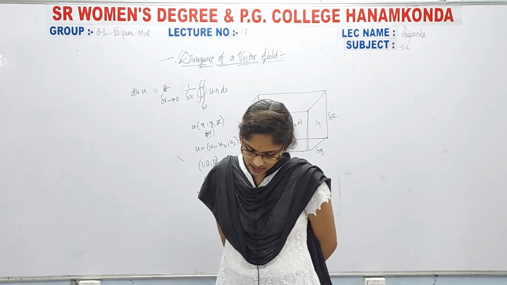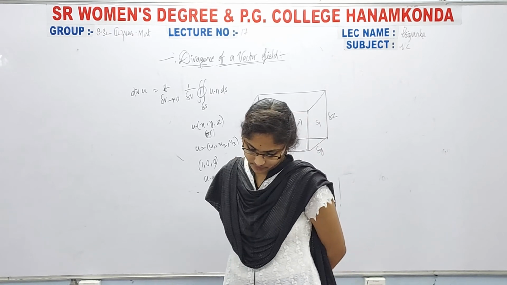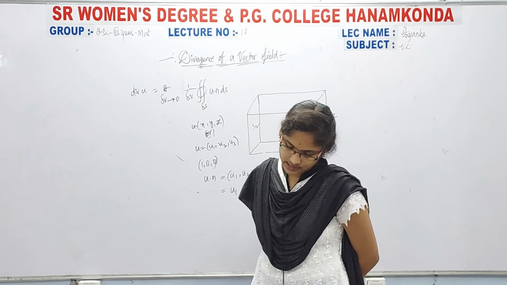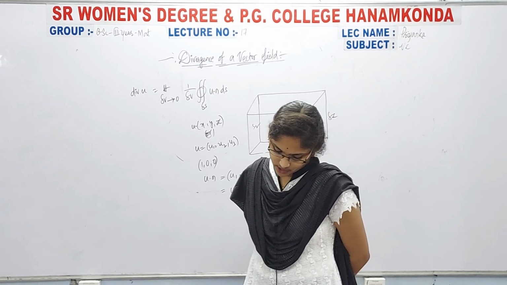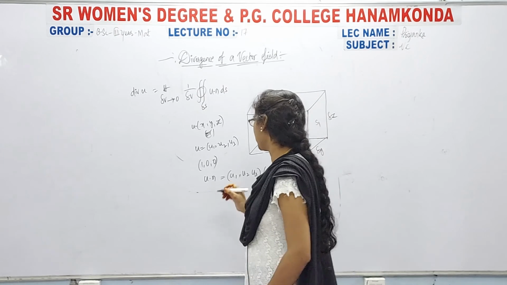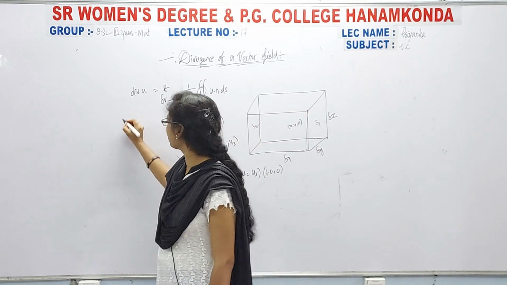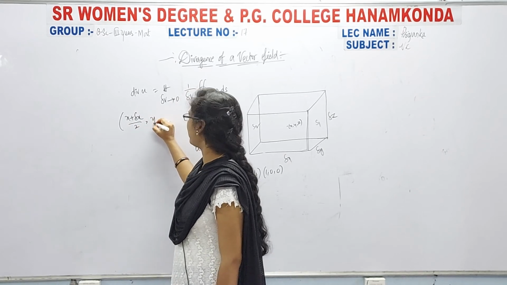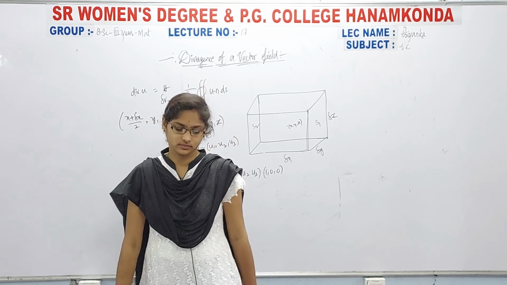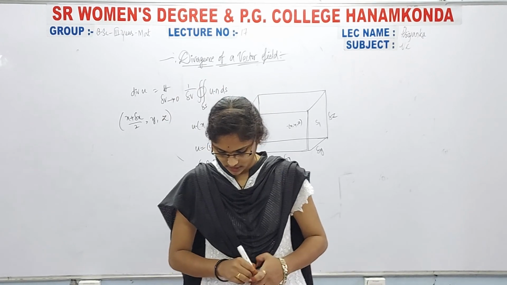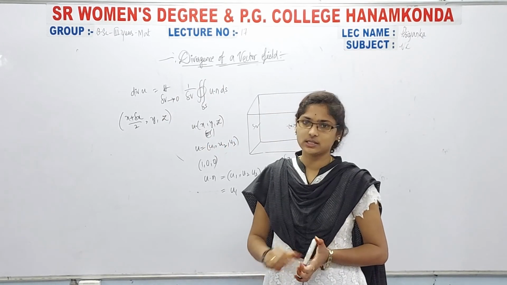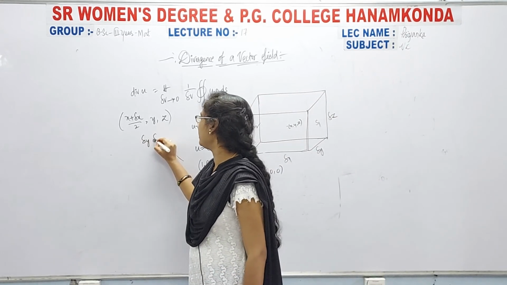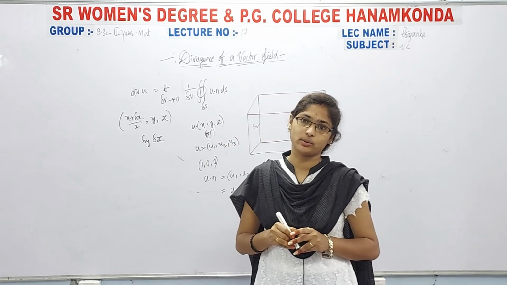The center of the face S1 is at the point x plus delta x by 2, y, z, and the area of the face is delta y delta z, since the normal is along x.